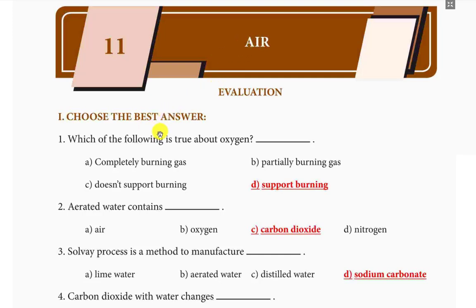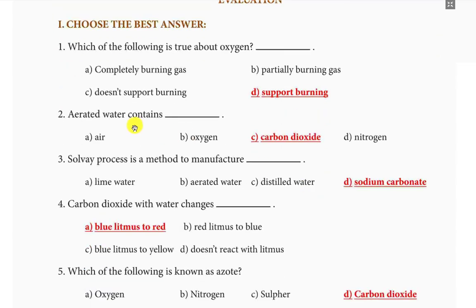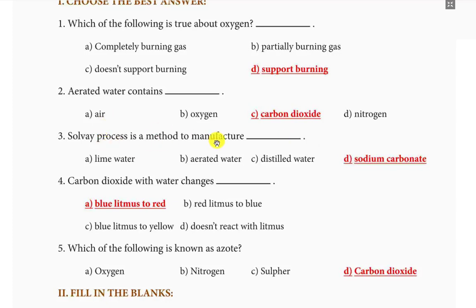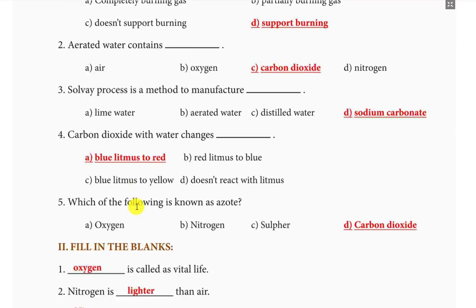Choose the best answer. First one, which of the following is true about oxygen? Supports burning. Aerated water contains carbon dioxide. Solvay process is a method to manufacture sodium carbonate. Carbon dioxide with water changes blue litmus to red. Which of the following is known as azote?